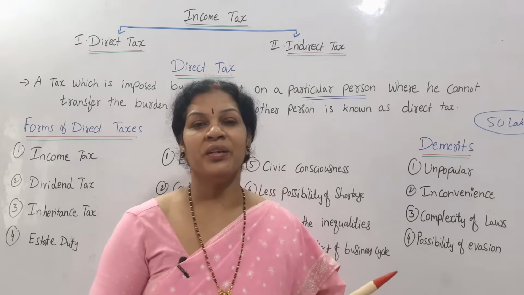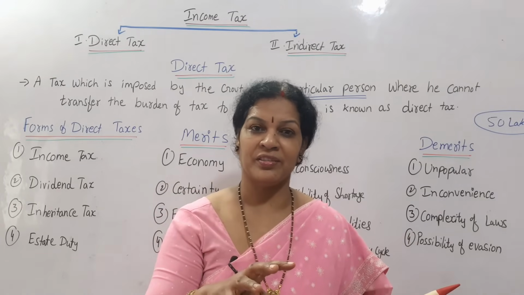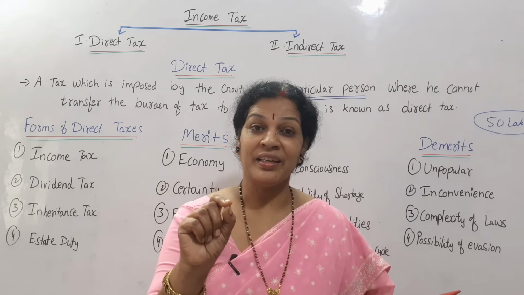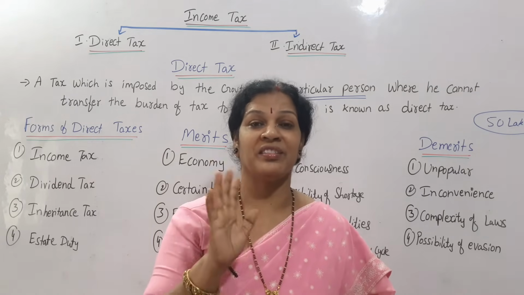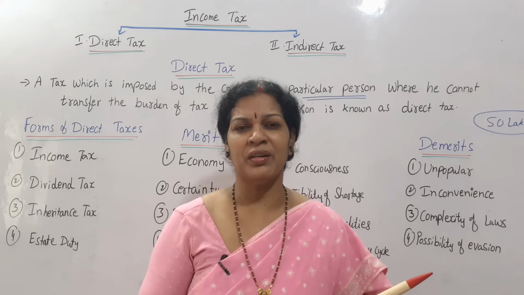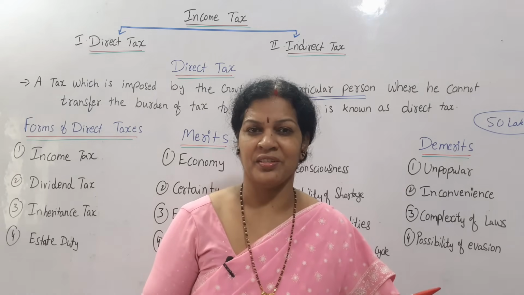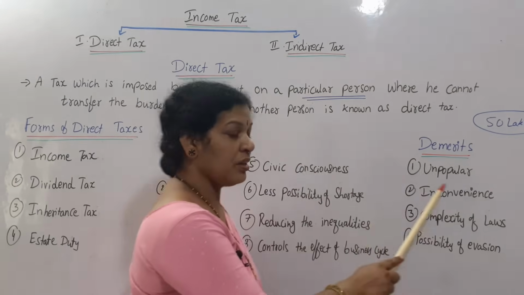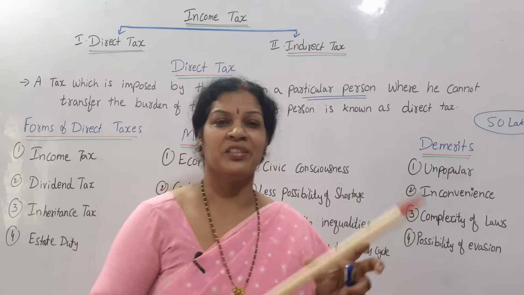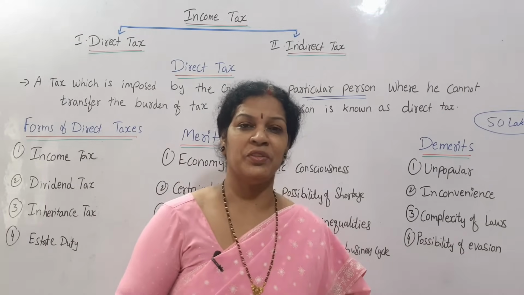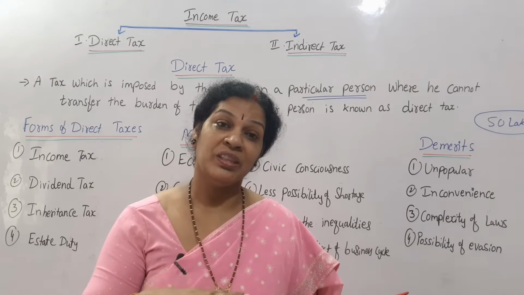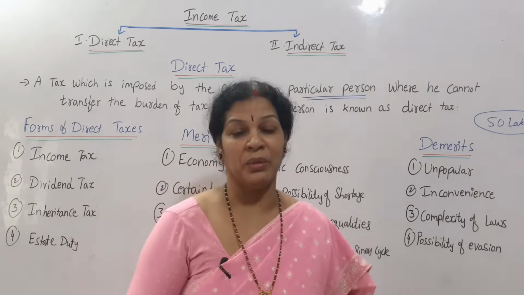And remember one important thing I forgot to mention: income tax is charged on a person who is earning income. But here agriculture income is not taxable. They have given a full concession to agriculture income, to promote agriculture. Anyway, it is unpopular and inconvenient. Always there will be changes in the income tax. Every year they will make some kind of changes. So this makes inconvenience to normal people.